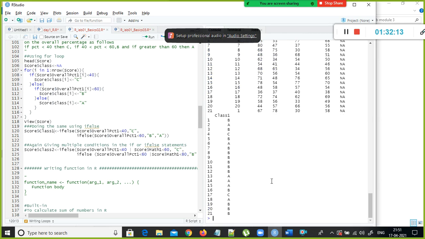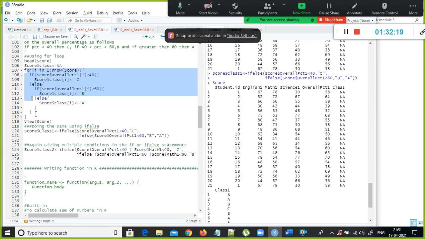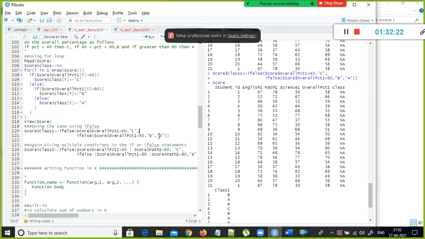So here, look. Instead of using this many lines of code, a simple ifelse is enough. With the ifelse condition, first you need to specify the condition. If the condition is true, put C. Else, in the else part we are using ifelse again, because nested if conditions are there. If the score is less than 60, put B, else A. This is your else part actually. In the else part also I am putting ifelse, because it is a nested ifelse condition.